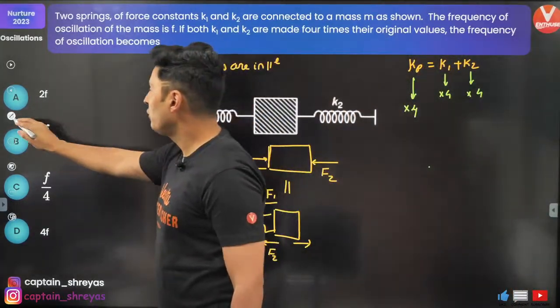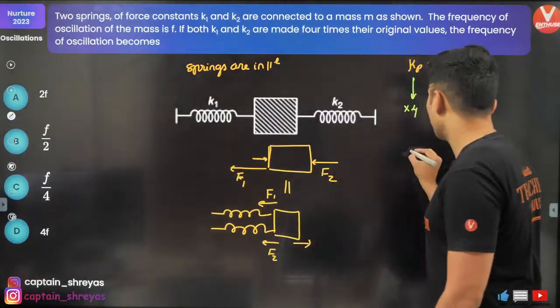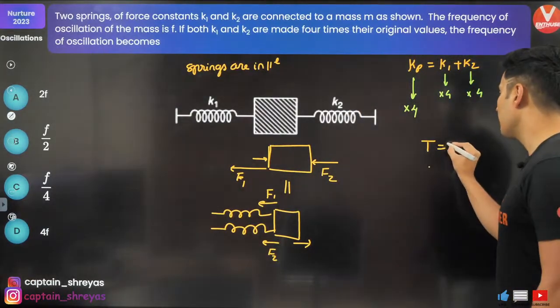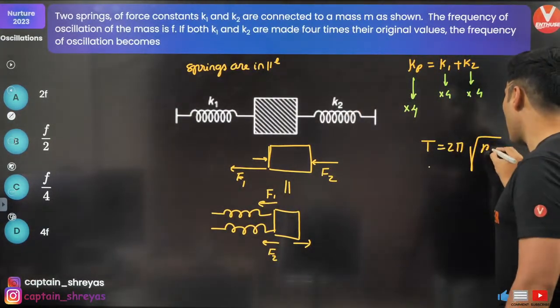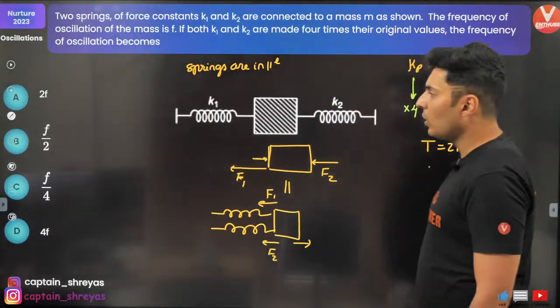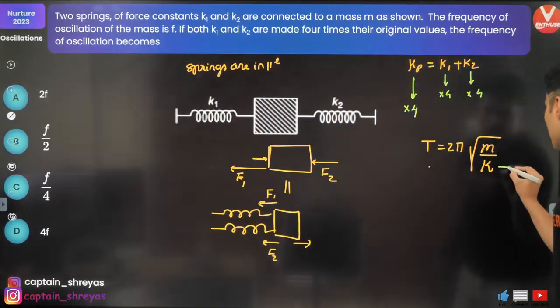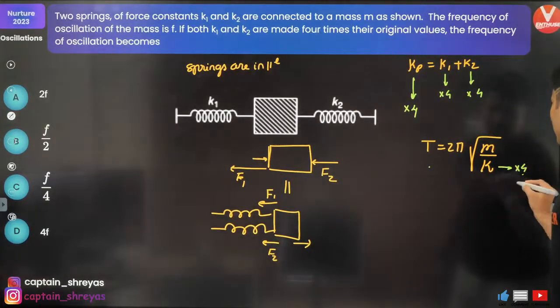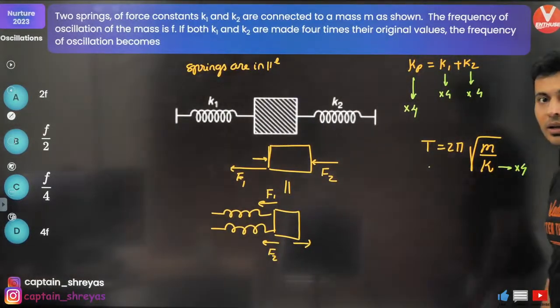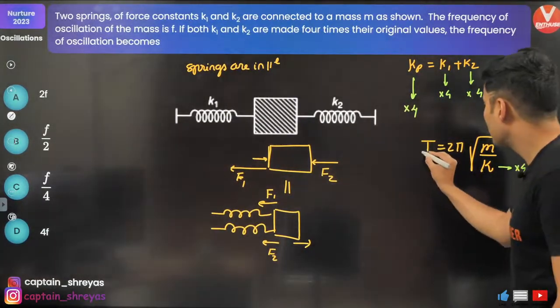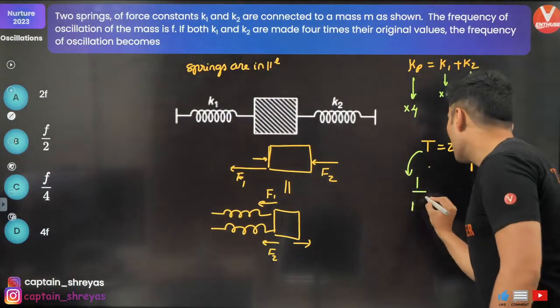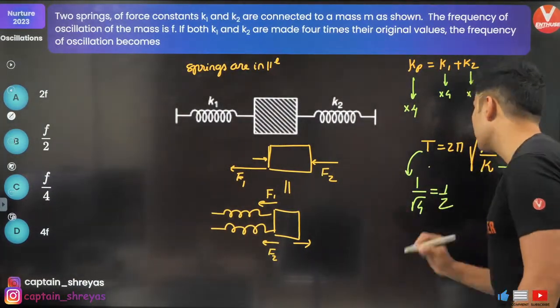And what is the formula for time period of a pendulum? Time period of SHM. Time period is 2 pi under root m by k. So think about it, if k, which is here, becomes 4 times, root of 4 is 2. So time period will become 1 by root 4, which is 1 by 2 times.